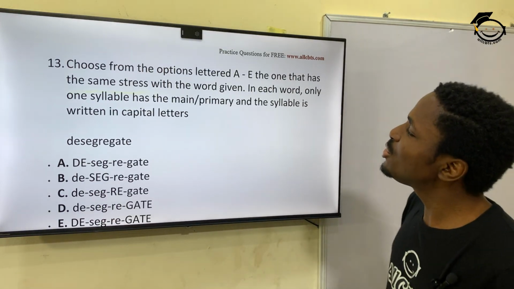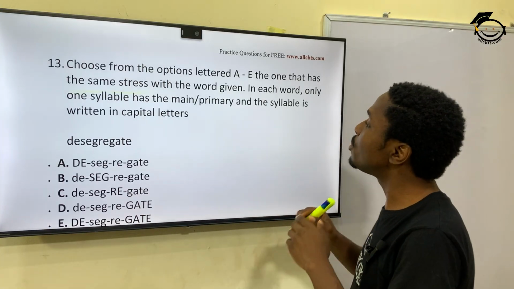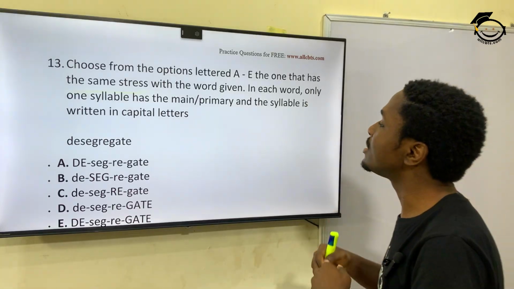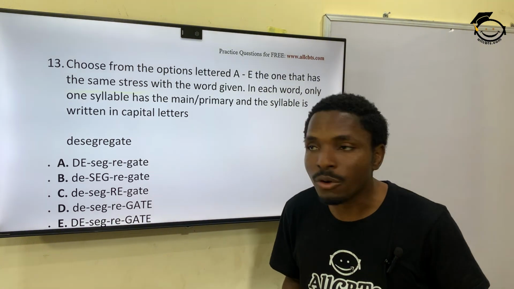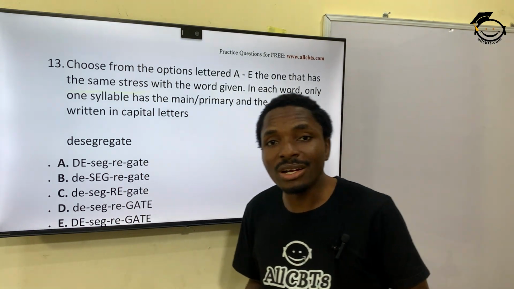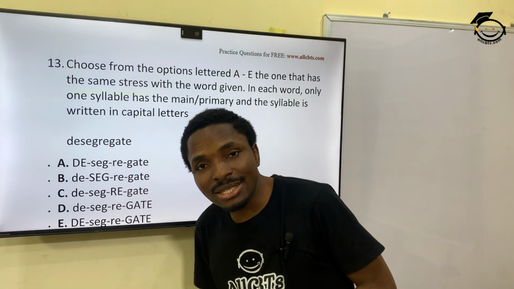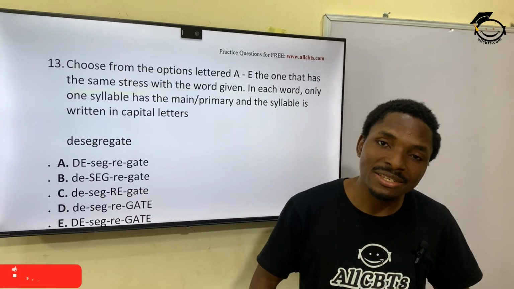Question 13. Choose from the options letter A to E the one that has the same stress with the word given. In each word, only one syllable has the main primary stress and the syllable is written in capital letters. What's the word? First of all, you need to know how to pronounce the word, like I said. And this word is desegregate. Desegregate is about the opposite of segregate. Alright?